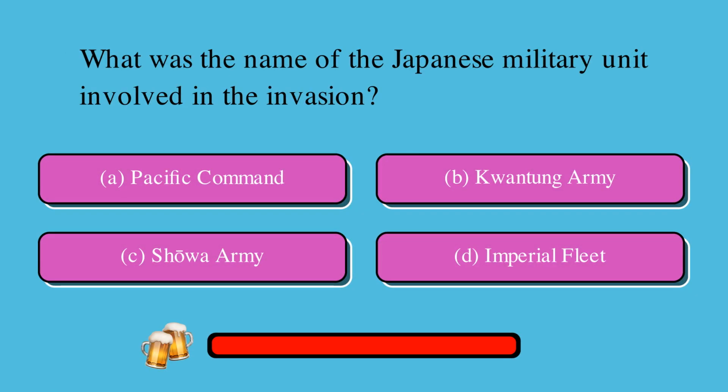What was the name of the Japanese military unit involved in the invasion? Is it A, Pacific Command, B, Kwantung Army, C, Showa Army, or D, Imperial Fleet? The correct answer is B, Kwantung Army.